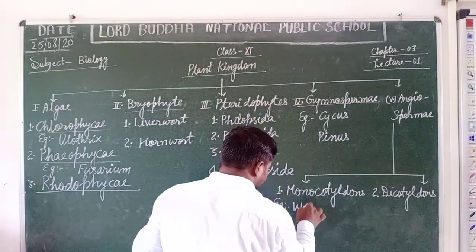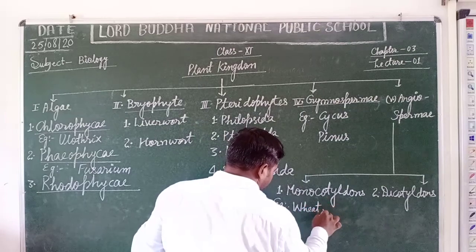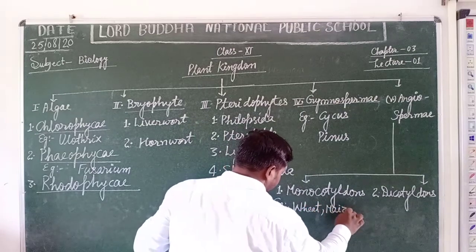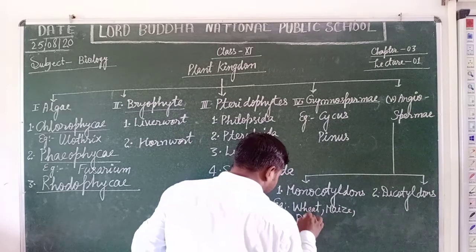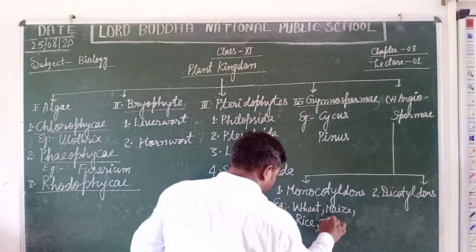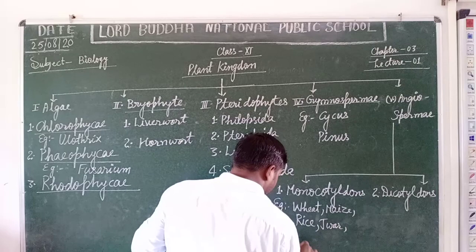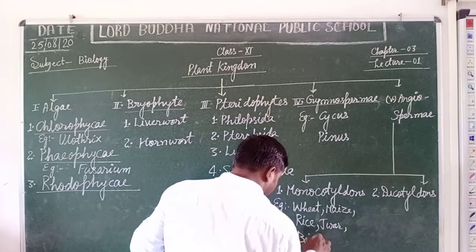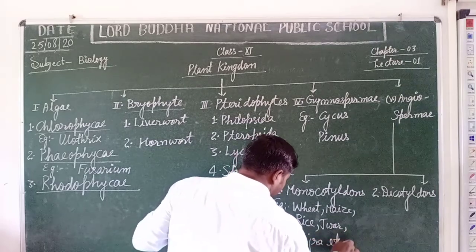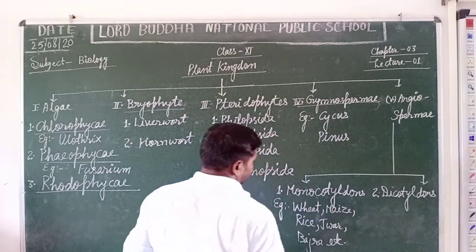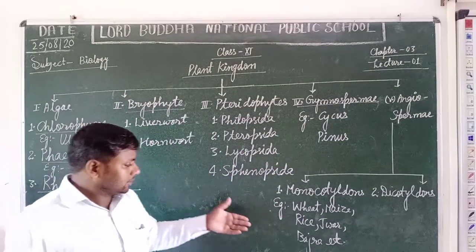Wheat, maize, rice, jowar, bajra, etc. are the monocotyledons.